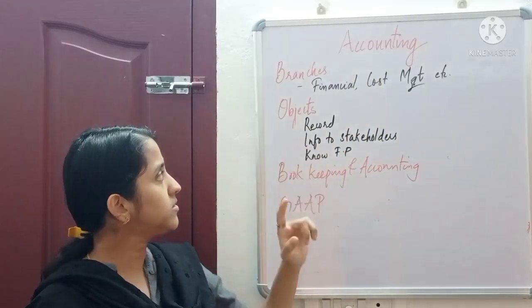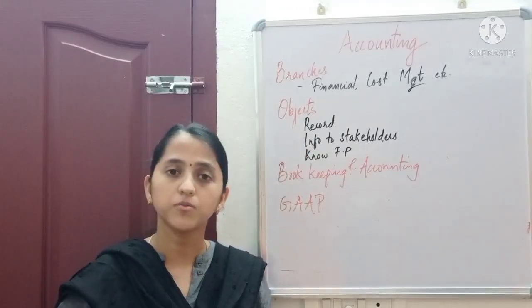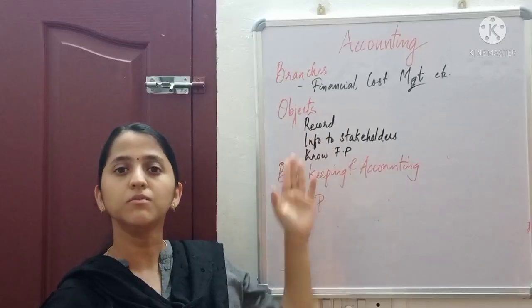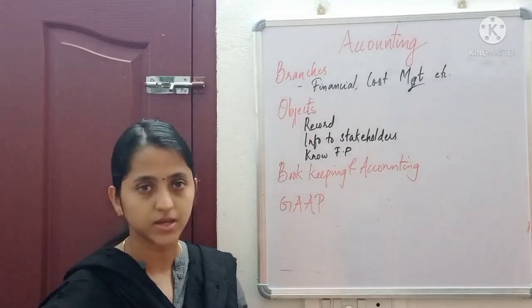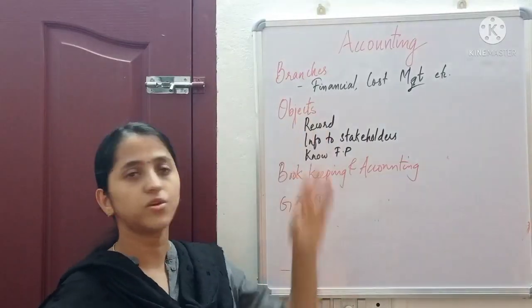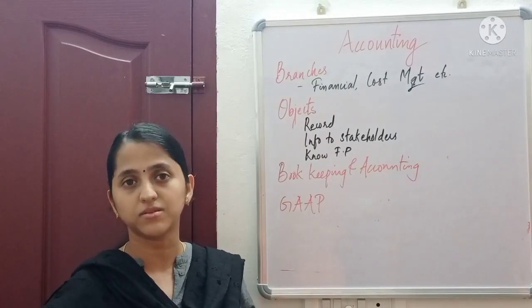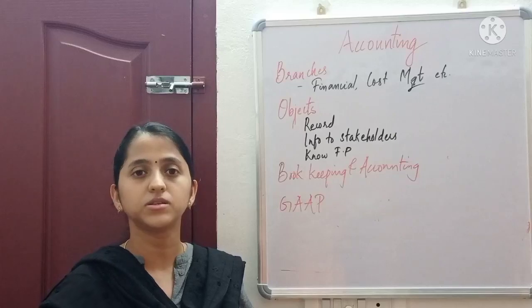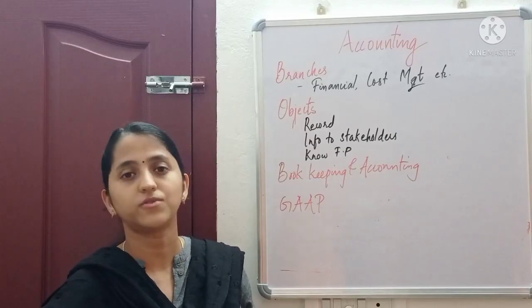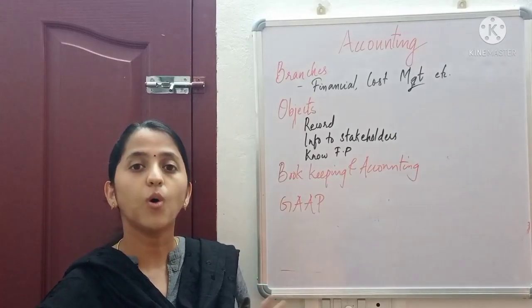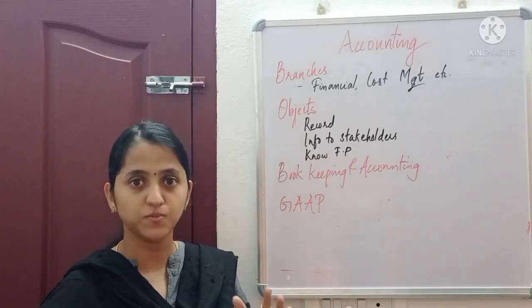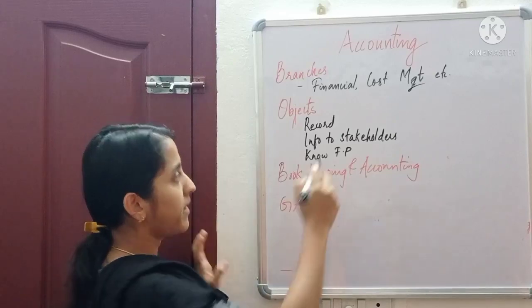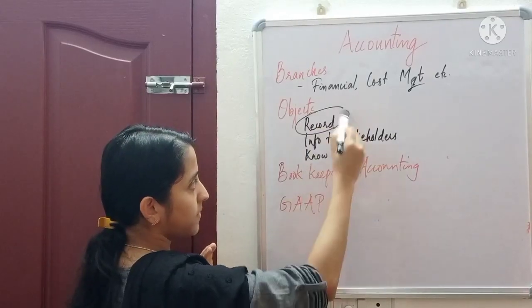Then another is objects of accounting, objectives of accounting. The first one we have already discussed. Accounting means a recording of business transactions. So the main object of accounting is recording the business transactions. In a business, on a daily basis, a variety of transactions take place. All those transactions have to be recorded properly. That is the basic object of accounting.